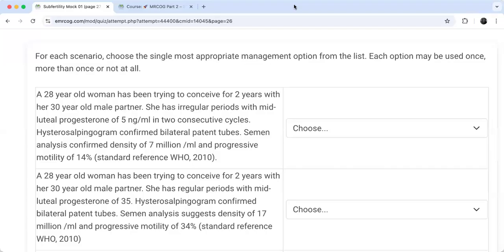You will not just leave the sperm and the ovum in one place and mix them, like in IVF. In this case, yes, you will go for the ICSI treatment.